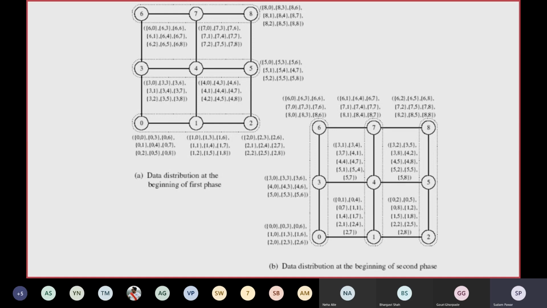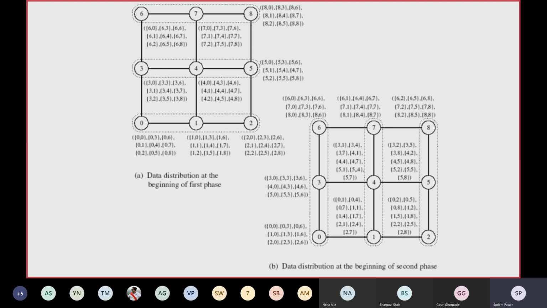In diagram A, the data distribution at the beginning of the first phase, every node has its data shown row-wise. For the first row, the first column on node number 0 has 0 0, 0 1, 0 2. These are the messages to be sent along the bottom row, that is 0 1 2. In the middle column, it is 0 3, 0 4, 0 5. These are the messages to be forwarded by the 0th node to the second row, that is node numbers 3 4 5.